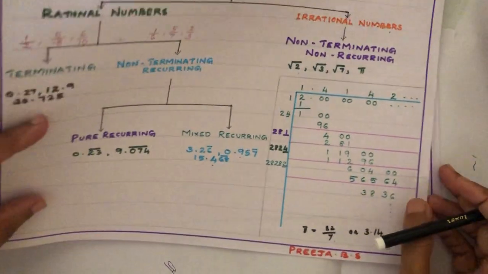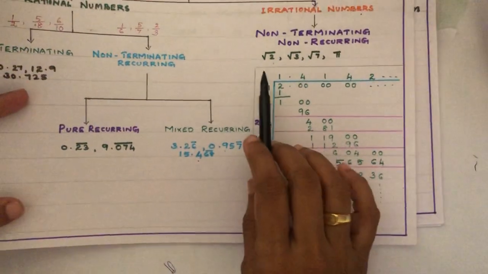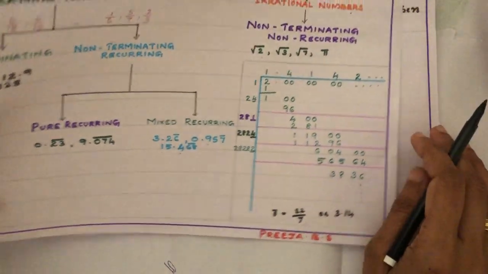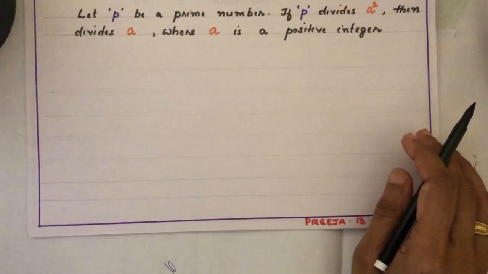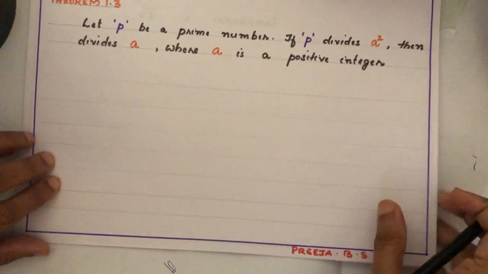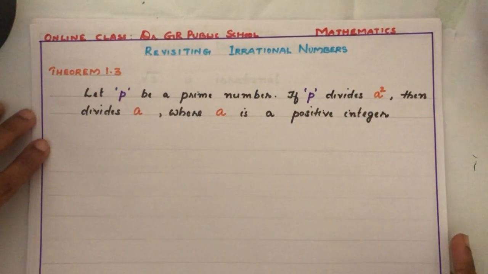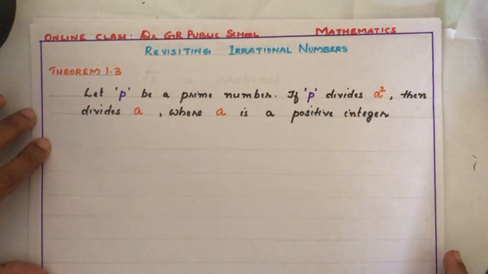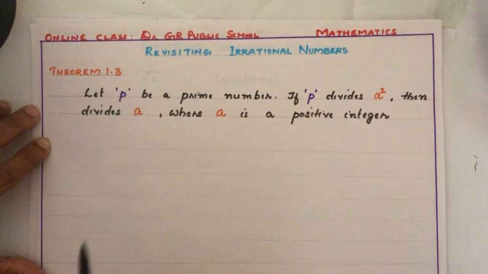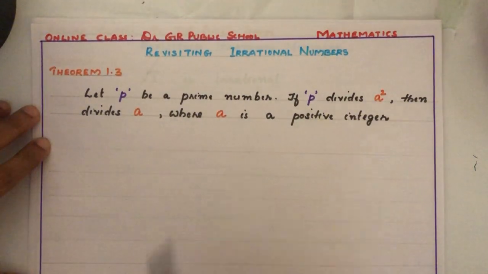But before going for the proof, that is a theorem: root 2 is an irrational number. Before going to the proof of that theorem, you should know another theorem. We have to apply this theorem in the proof that root 2 is irrational. So you should know what this theorem is.